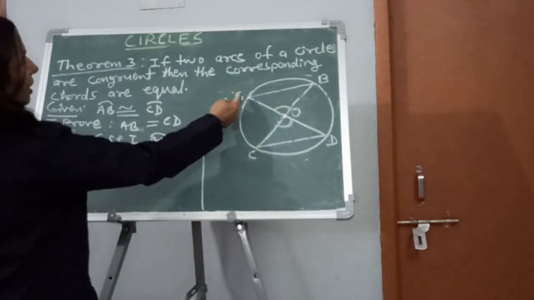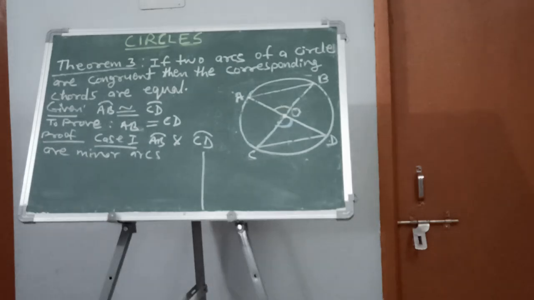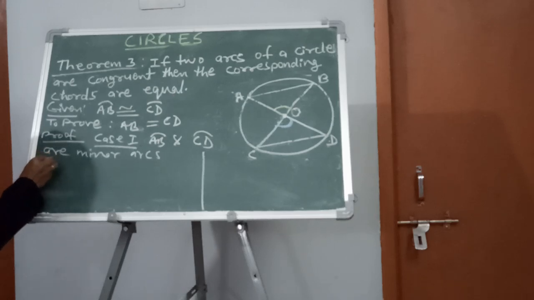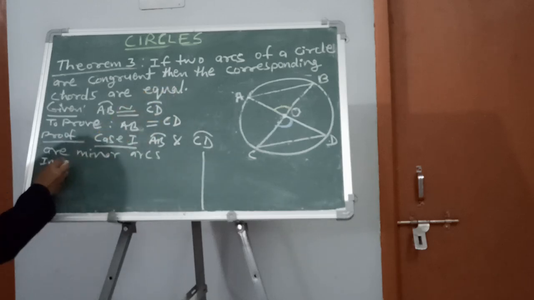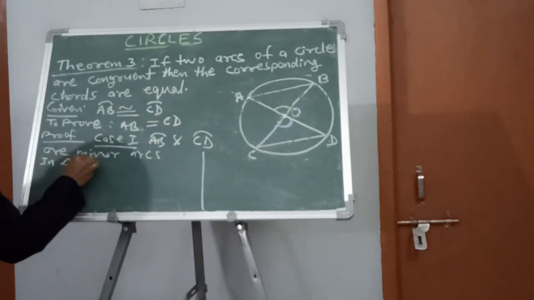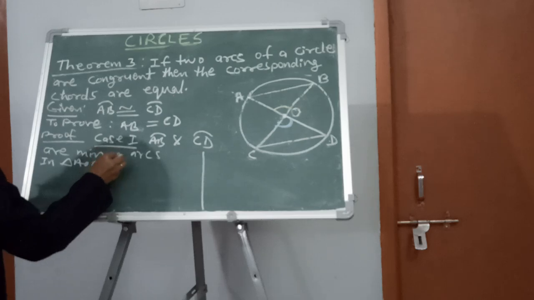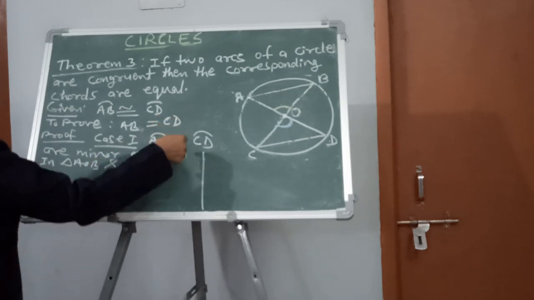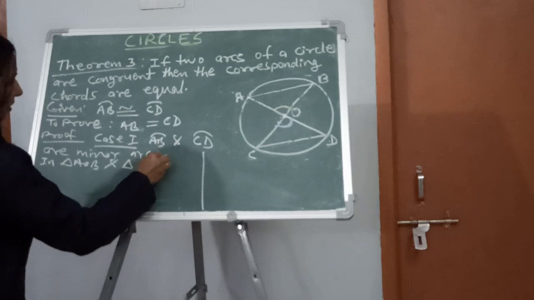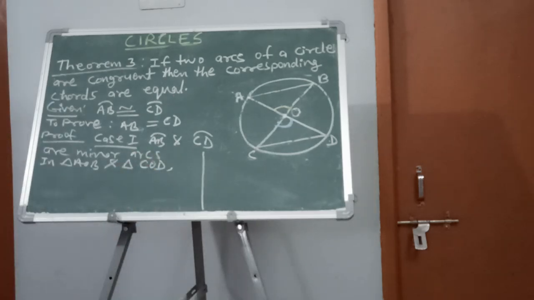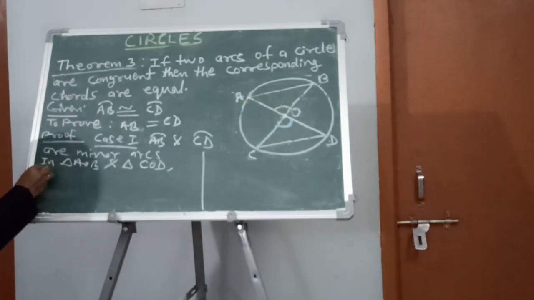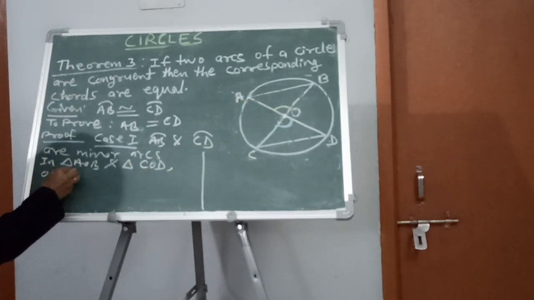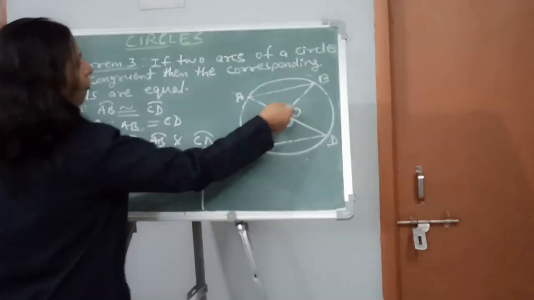Let us take these two triangles. In triangle AOB and triangle COD, what do we have? OA is equal to OC as usual, and OB is equal to OD.